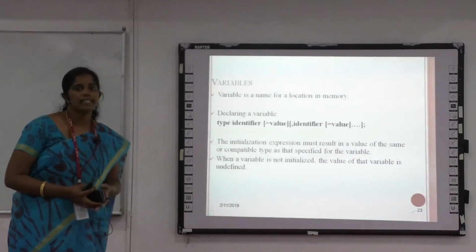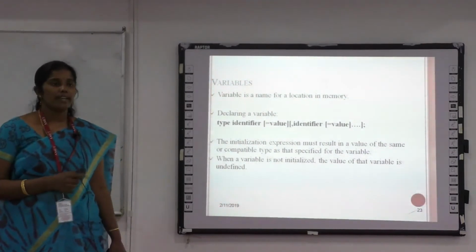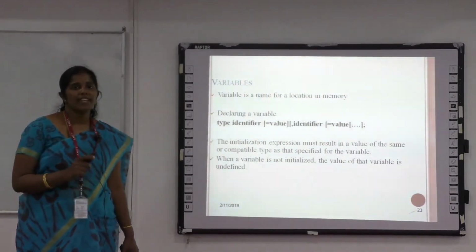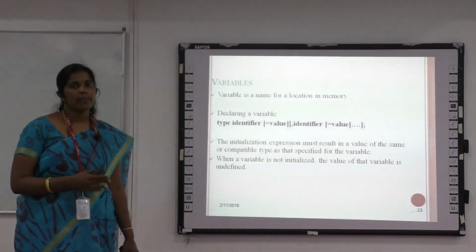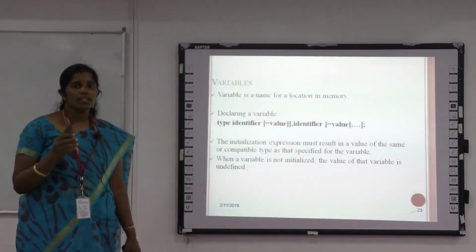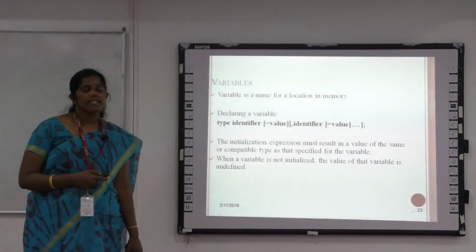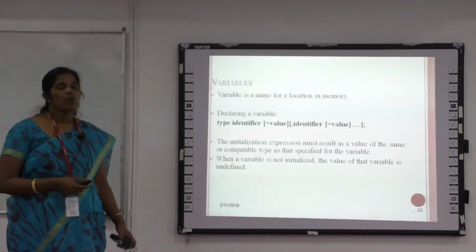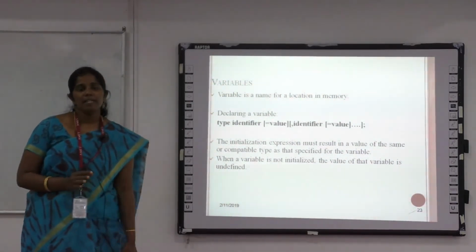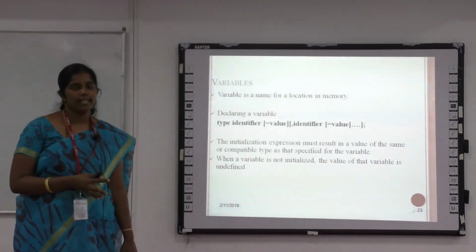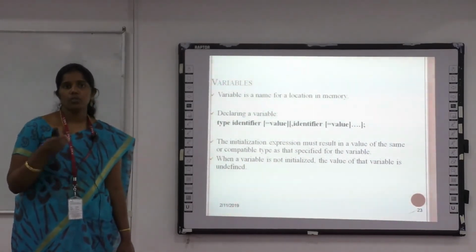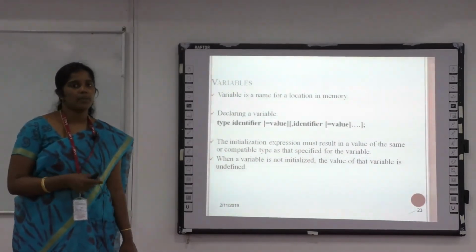In the previous examples I used variables. For example, in the character program I specified char ch1, ch2. In the Boolean data type I specify boolean b. What is called a variable? A variable is a name for a location in memory. The variable is used to hold some values with the corresponding data type.